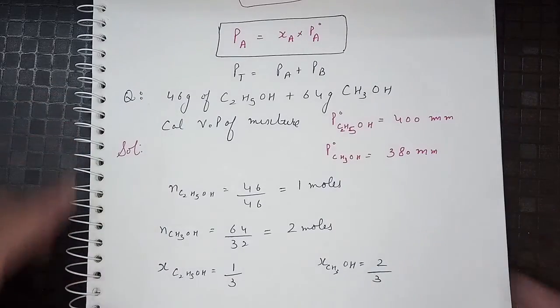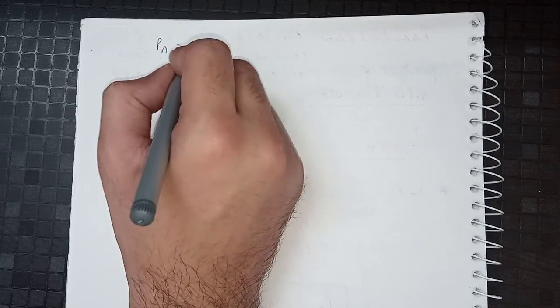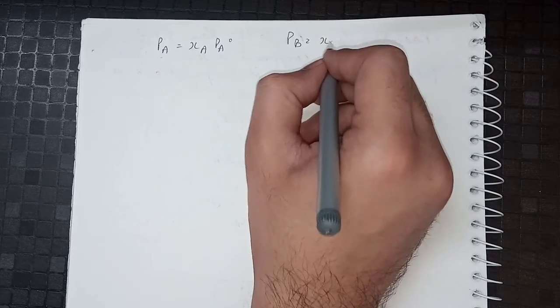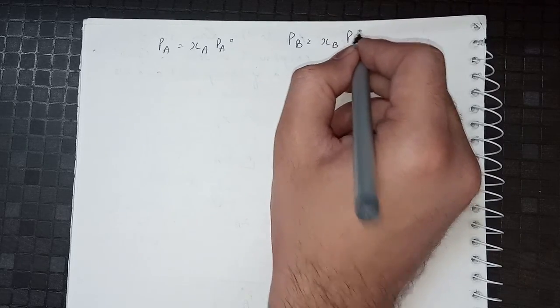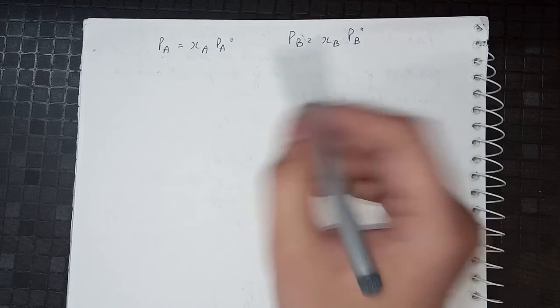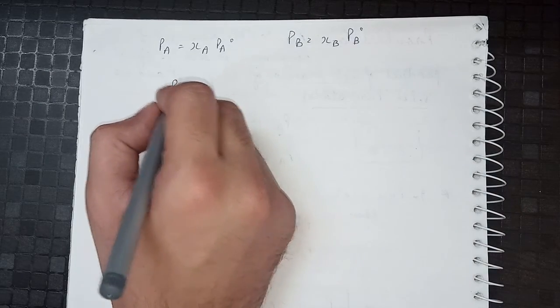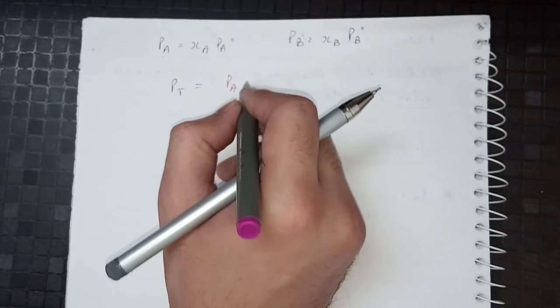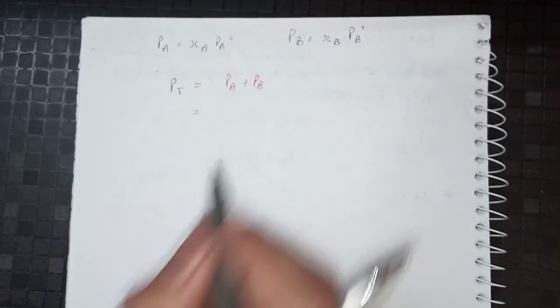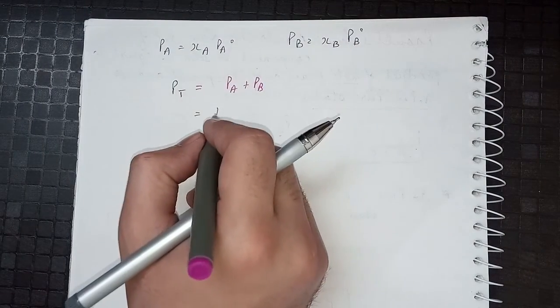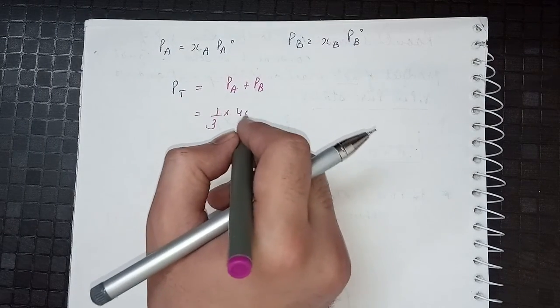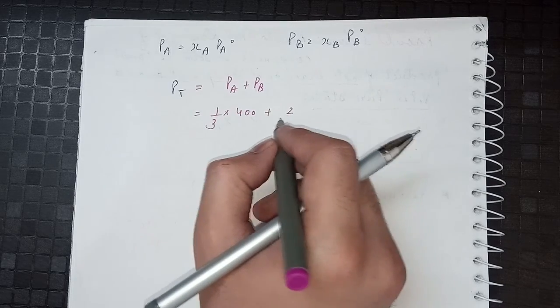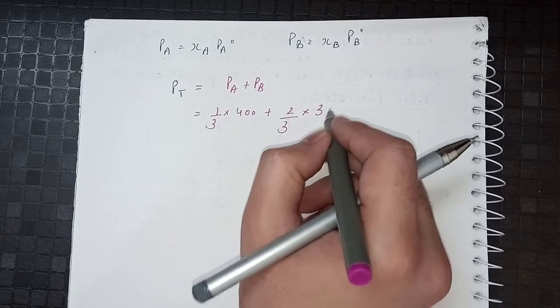Now to calculate the pressure, for PA it will be XA PA naught, and for PB it will be XB PB naught. We have PA naught, XA, PB naught and XB. So PT, the total pressure of the mixture, will be equal to PA plus PB, which is equal to the mole fraction XA, that is 1 by 3, into its pressure in pure state 400, plus 2 by 3 into its pressure 380.